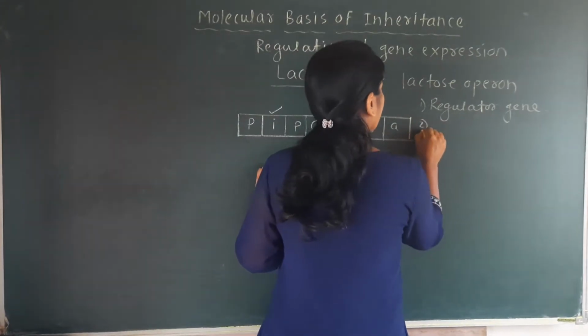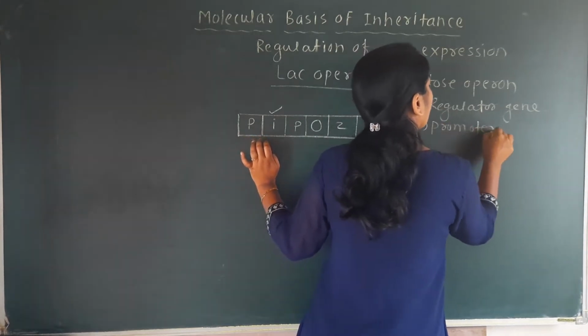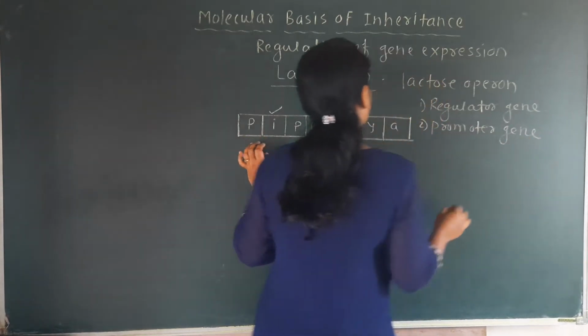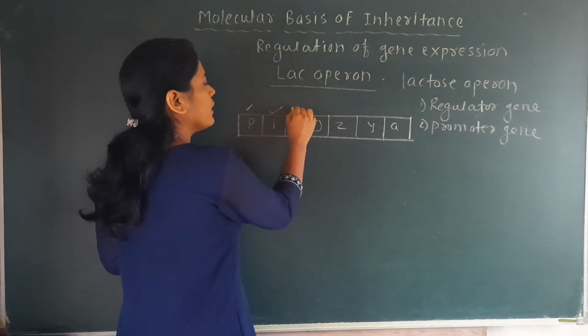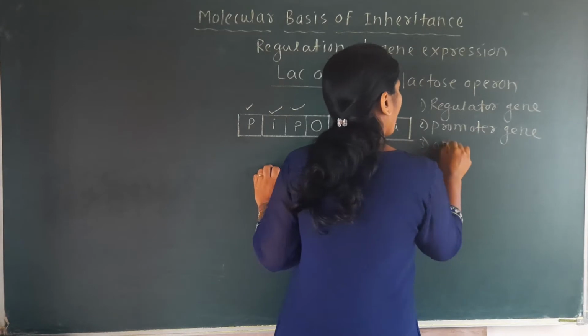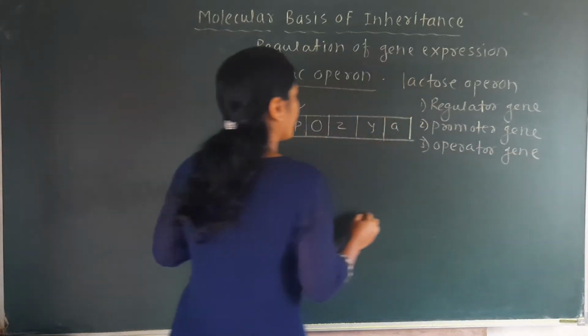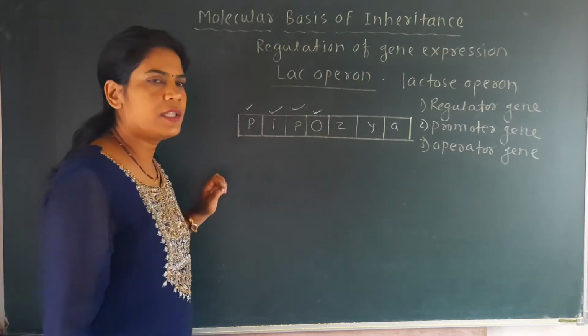Second one is the promoter gene. Then third one is the operator gene.